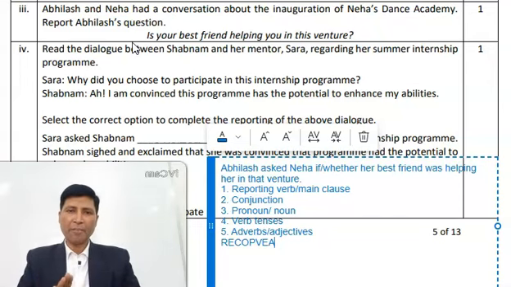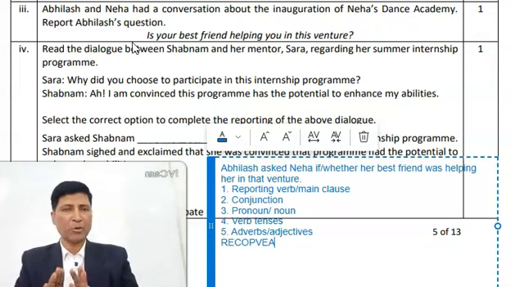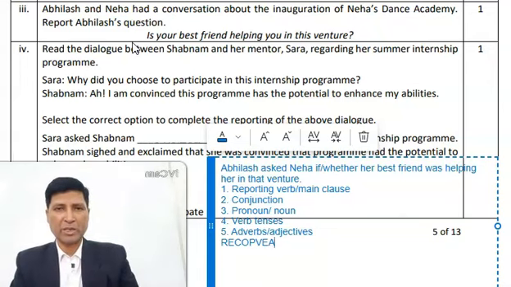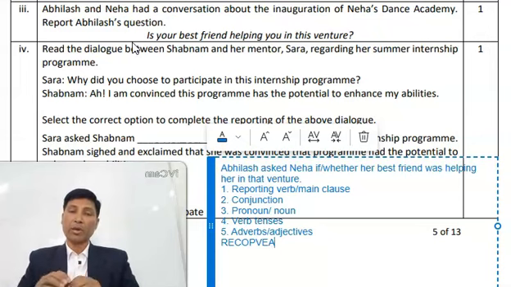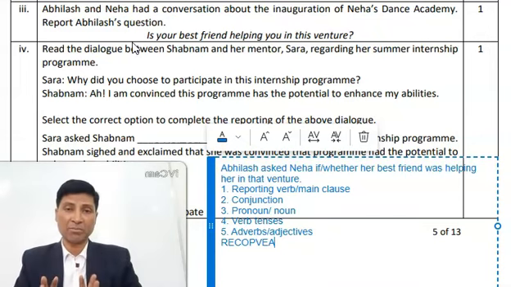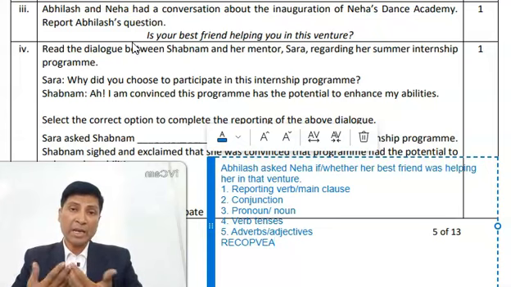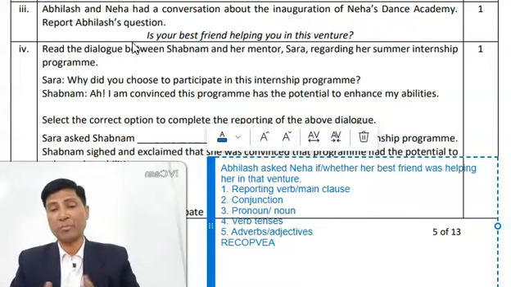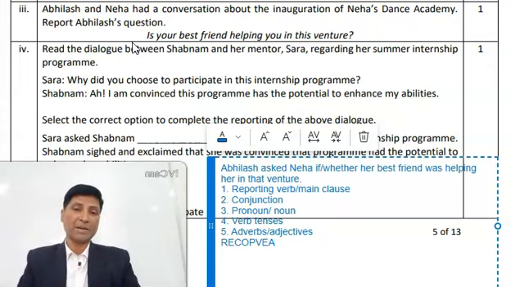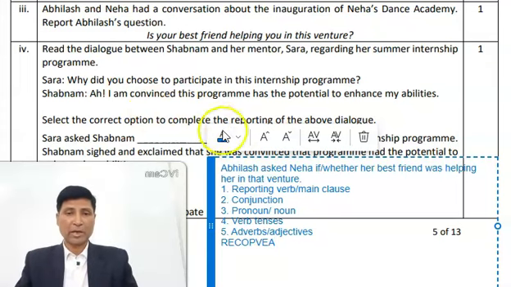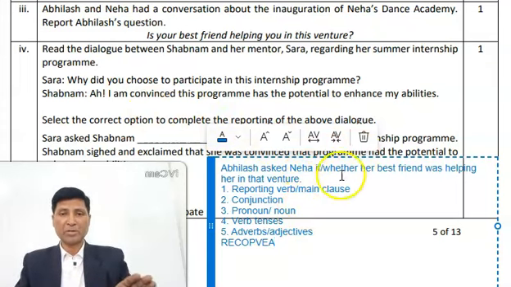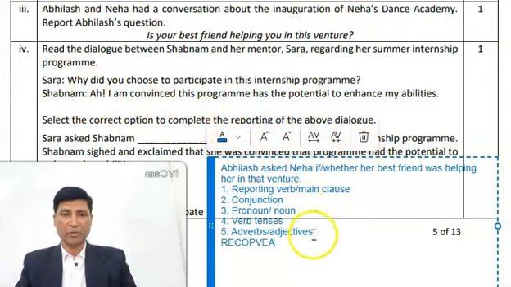By applying these steps, you can not only solve any question based on direct and indirect speech, you can know any question before the exam. I repeat, you can certainly know any question before the exam. For example, I think I should delete it and move on to question number 4.